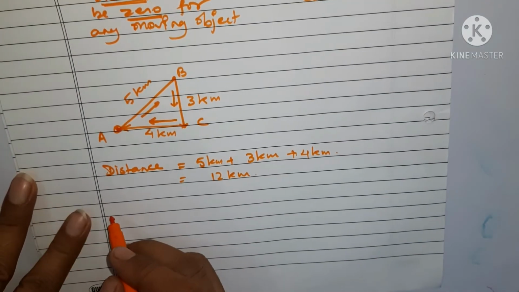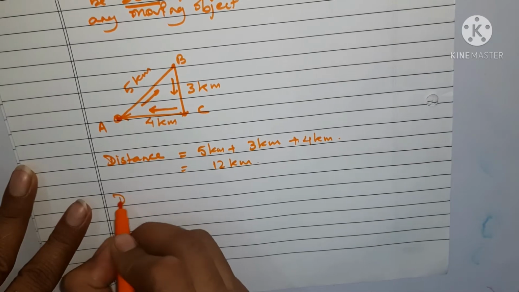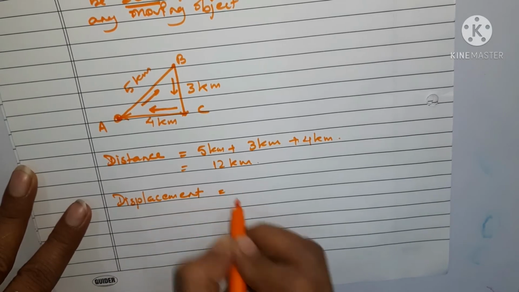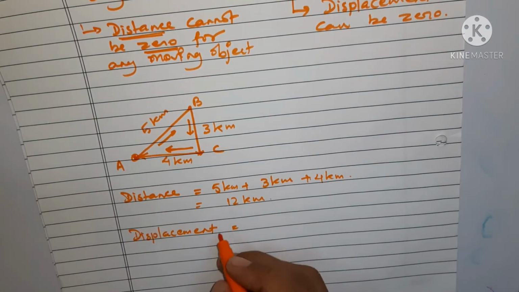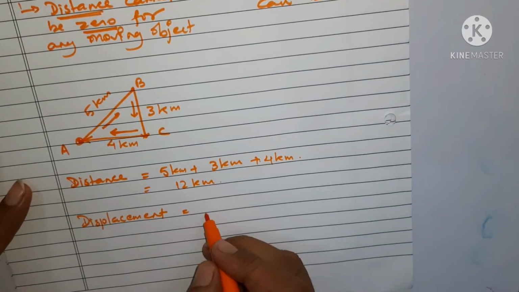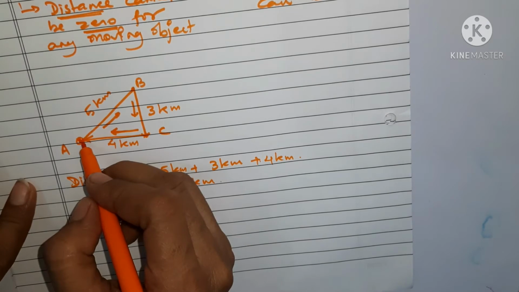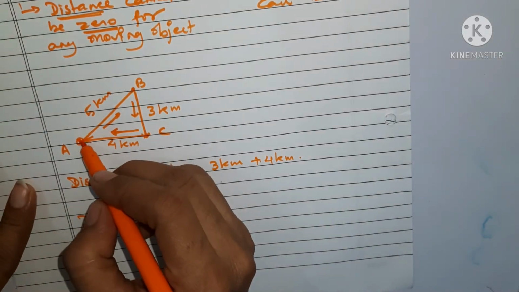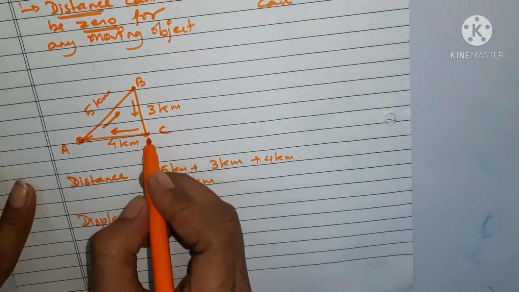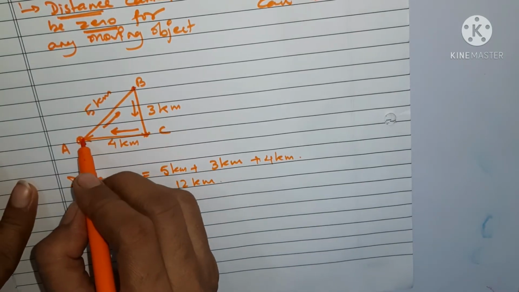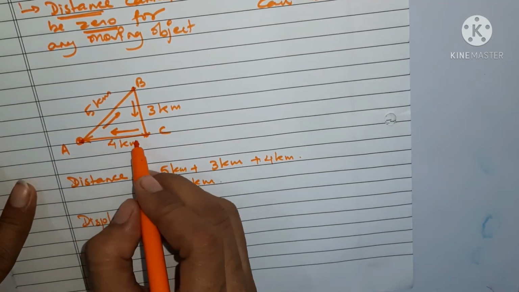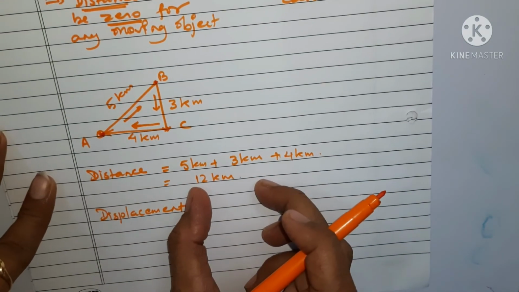Now in this case, how much is the displacement? Displacement is 0. Why do we get displacement 0? You can see that the object has started from A to B, gone through C, and then reached back to point A. It has covered some actual path, equal to 12 kilometers.